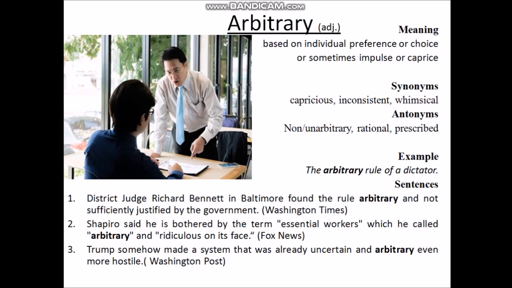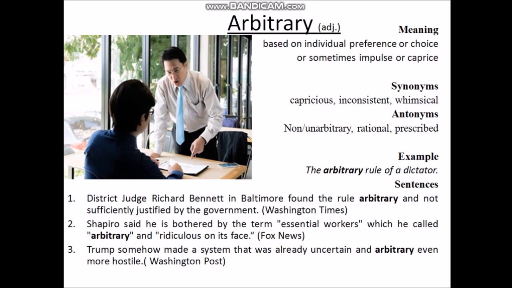The first sentence is: District Judge Richard Bennett in Baltimore found the rule arbitrary and not sufficiently justified by the government. That means the judge Richard in Baltimore found that the rule is not equal, not for everyone, and not sufficiently justified by the government. That means it is an arbitrary rule, which is inconsistent. So now move on to the second sentence.